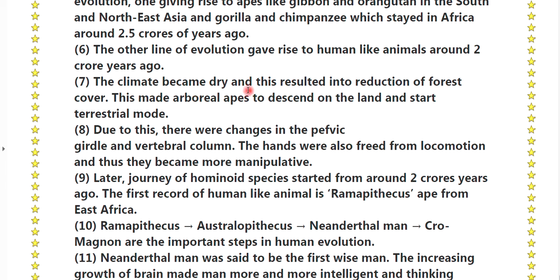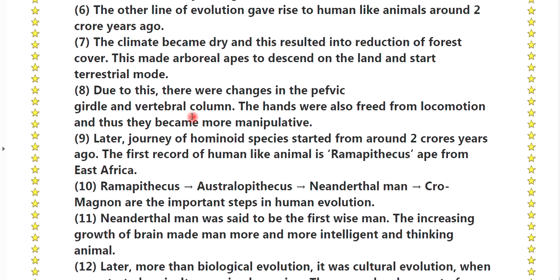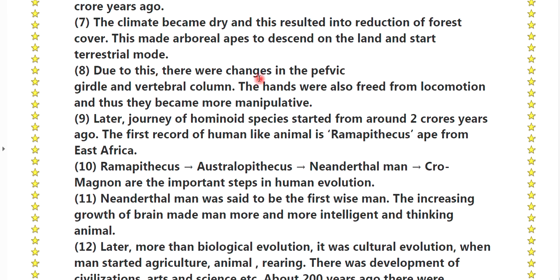Seventh, the climate became dry and this resulted in the reduction of the forest cover. This made the arboreal apes descend on the land and start the terrestrial mode. Eighth point, due to this there were changes in the pelvic girdle and vertebral column. The hands were also freed from locomotion and thus they became more manipulative.